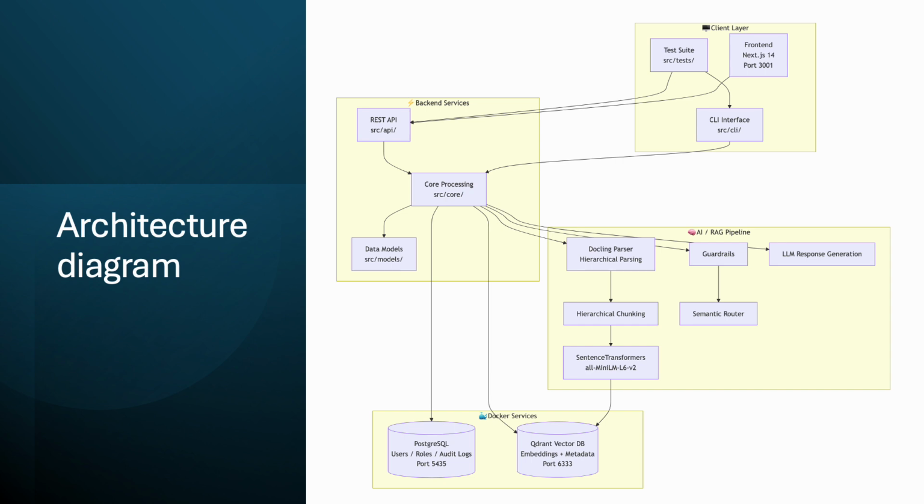Coming to the backend services, we have provided REST APIs for search, and also for user roles, for adding users, and for logins. Coming to the RAG pipeline, we are using Docling for hierarchical chunking, and from Hugging Face, sentence transformers for creating the embeddings from the chunks. As I explained, we are using RAGAs as the evaluation framework, and we are using a Qwen model for the semantic router. So that's it with respect to architecture.